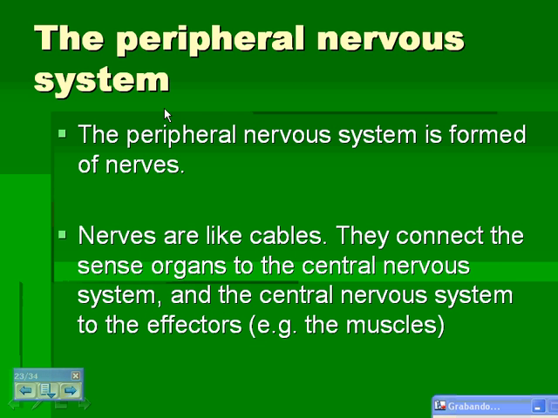The peripheral nervous system. The peripheral nervous system is formed of nerves. Nerves are like cables. They connect the sense organs to the central nervous system and the central nervous system to the effectors, for example, the muscles.